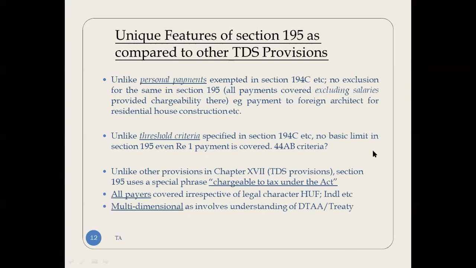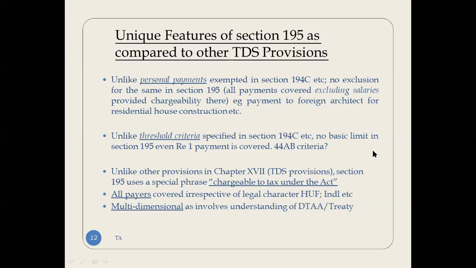Now, what are the unique features of Section 195 as compared to other TDS provisions? Unlike the personal payments exempted in Section 194C, there are no exclusions for the same in Section 195. So there is no exclusion, no 30,000 or 75,000 limit. There is no limit. Even if you are making a 5 rupee payment, this will trigger 195. Hence, all payments are covered, excluding salaries, provided chargeability is there. Example, payment to a foreign architect for residence house construction, etc. Unlike the threshold criteria specified in Section 194C, there is no basic limit in Section 195, even a rupee 1 payment is covered.